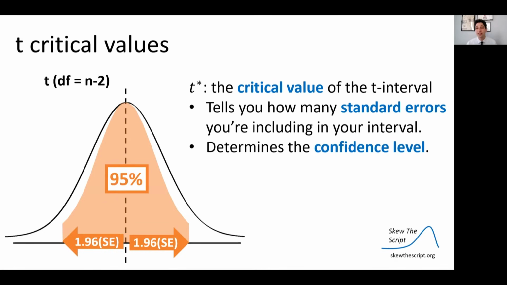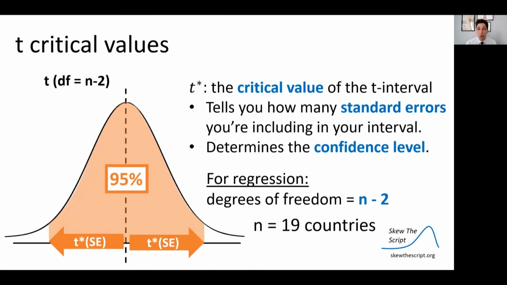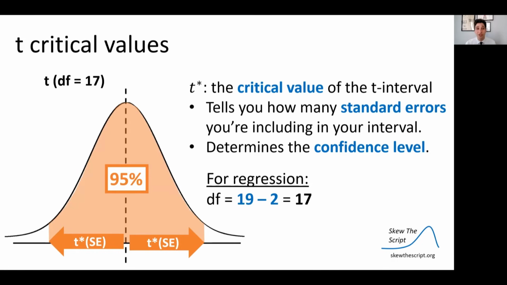And so we're going to need a bit wider of a number of standard errors in order to capture that 95% confidence. And note that for regression, it's a t distribution with the degrees of freedom being n minus 2, the sample size minus 2. So for this regression, we're going to do our 19 developed countries minus 2 to get our degrees of freedom. That means we have a t distribution with degrees of freedom 19 minus 2, which is 17.